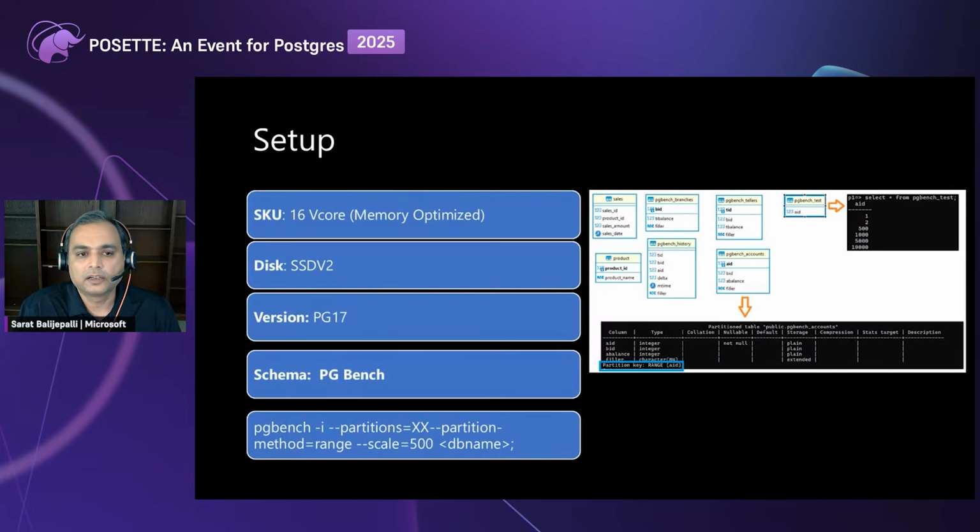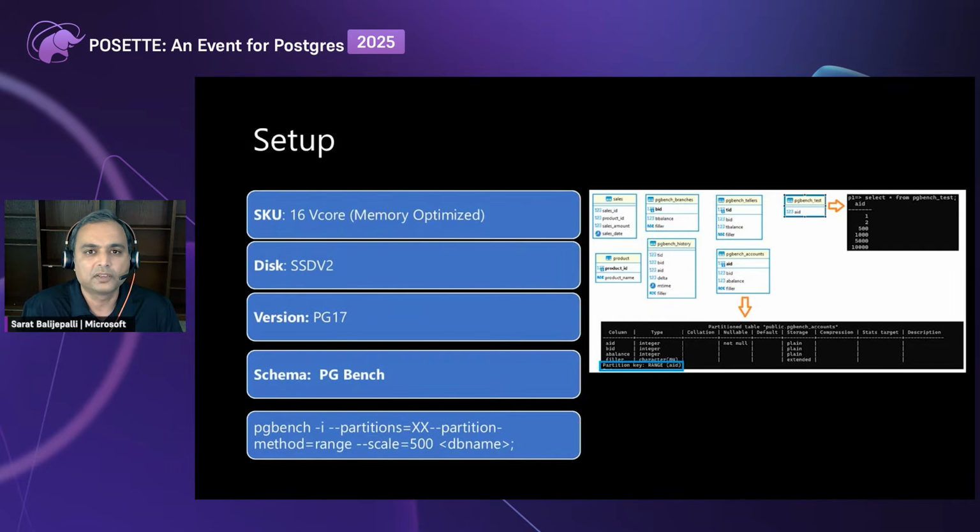So, context switching. I'll talk about the setup that I have, basically the content that I'm going to show going forward. I have a bunch of screenshots which I have run on a setup. The setup is nothing but a 16 core Azure flexible server running on a PG17 version. I have a schema that uses the pgbench schema. Along with that, I've added three tables: sales table, product table, and pgbench test table. The sales table is a partitioned table on product ID.